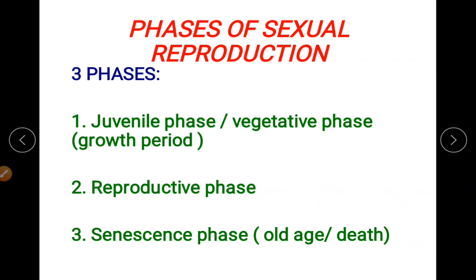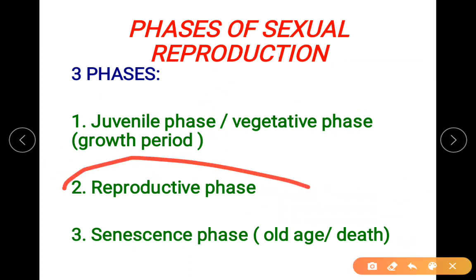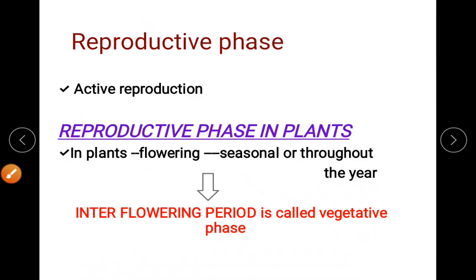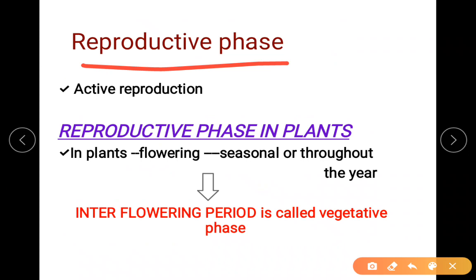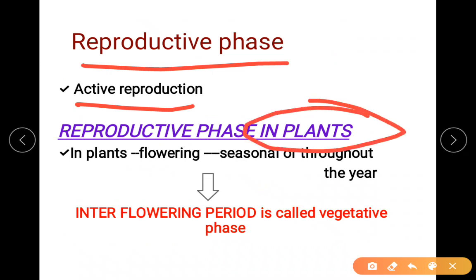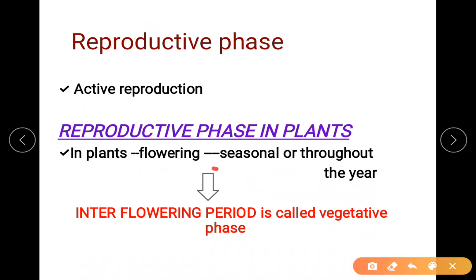Let us go into detail with this particular phase. Okay, we are only dealing with reproduction right now, so we'll go into detail with the reproductive phase in sexually reproducing organisms. Since it is mature, the sex organs are mature and start reproducing, we call it active reproduction. Okay, so in plants, the reproductive phase can be called your flowering period. There are two types. There is seasonal flowering. There is also flowering throughout the year. Seasonal means only during favorable conditions; throughout means any time during the year.